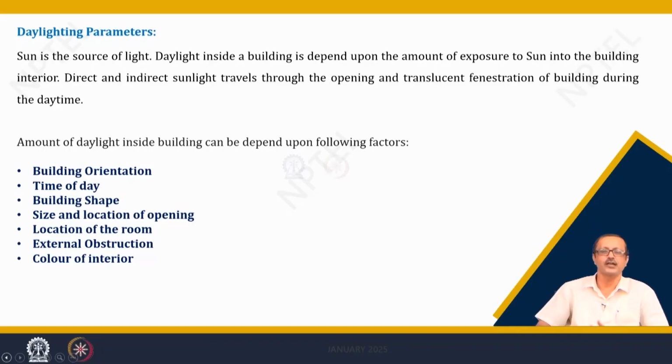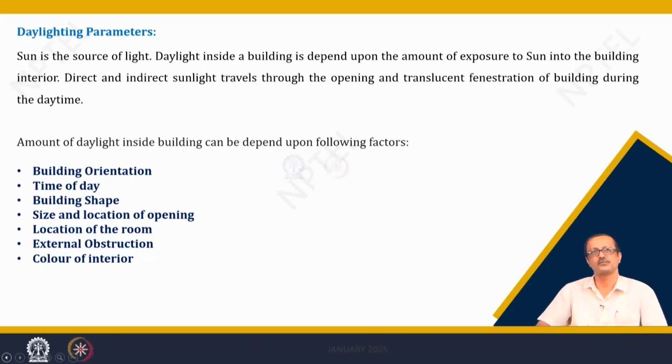Building shape and orientation go hand in hand, because sometimes you may have placed a building in a proper orientation, but the shape of the wall may not invite that much daylight. By shape of the wall, I mean the slope of the wall, maybe it is a very inclined kind of wall, or maybe some other obstructions are there, maybe it is a mutually shading kind of scenario. In that particular orientation, it may not give that much daylight, or in other words, sometimes it is placed in such a way that it invites daylight inside the interior.